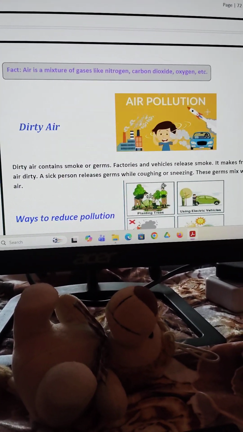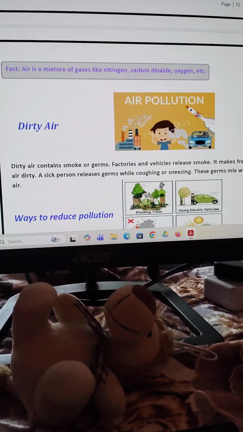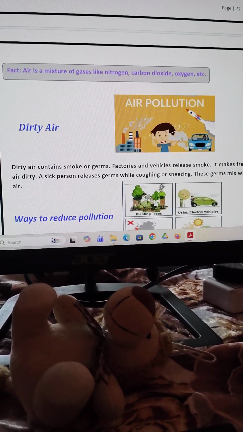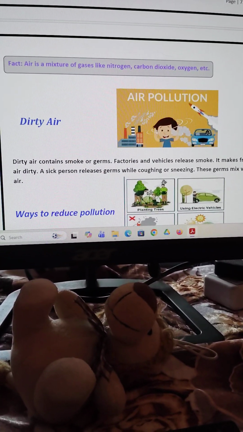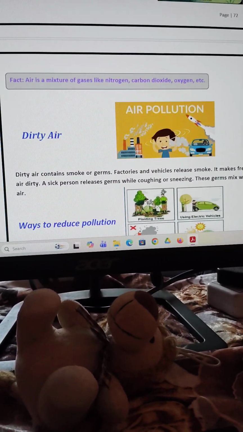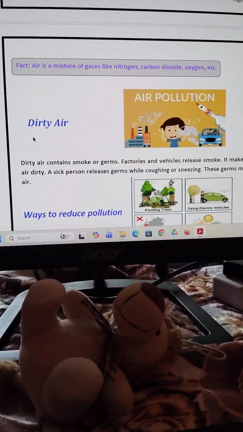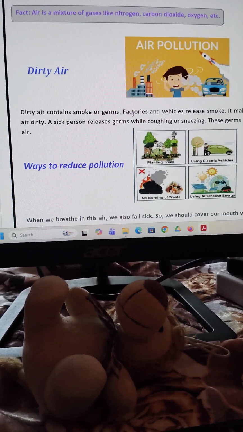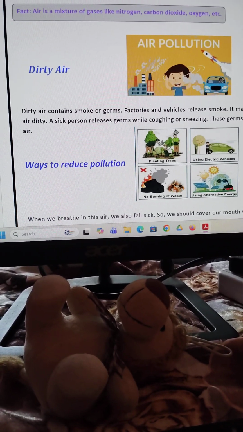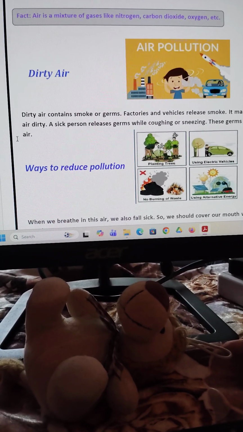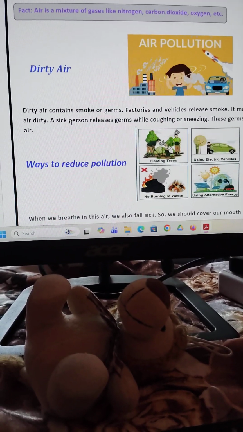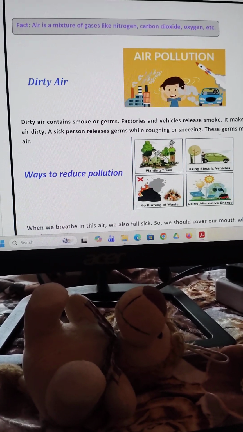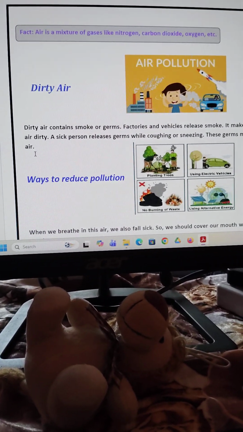Here is a picture. It is air pollution. How did the air become polluted? Look at the picture. Here is car pollution, vehicle pollution, industry pollution, the dirty air. Dirty air contains smoke and germs. Factories and vehicles release smoke. It makes fresh air dirty. A sick person releases germs while coughing or sneezing. These germs mix with air.